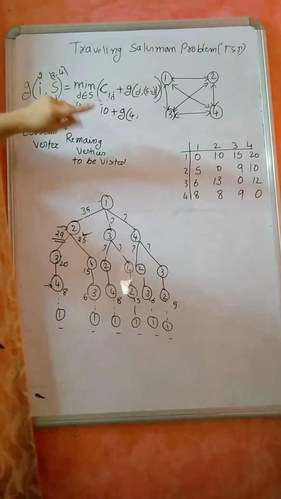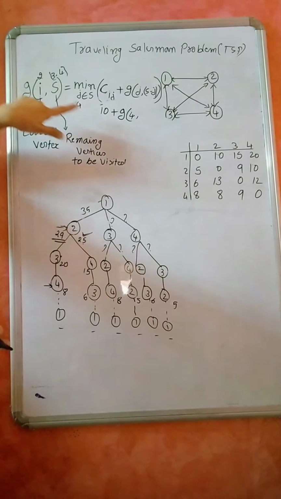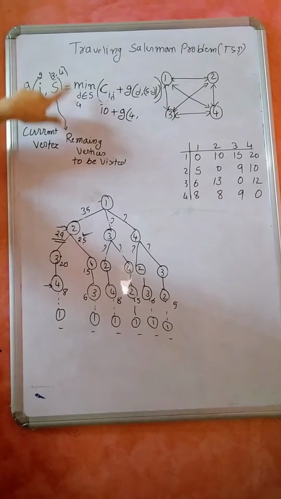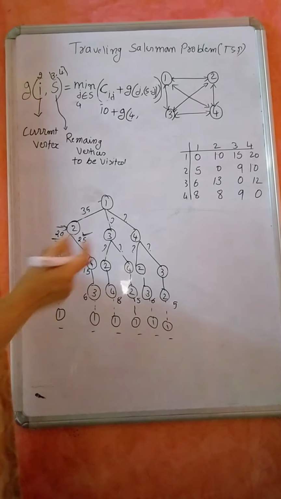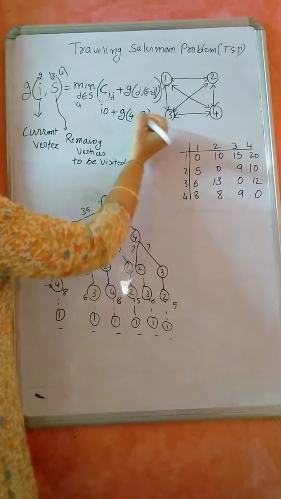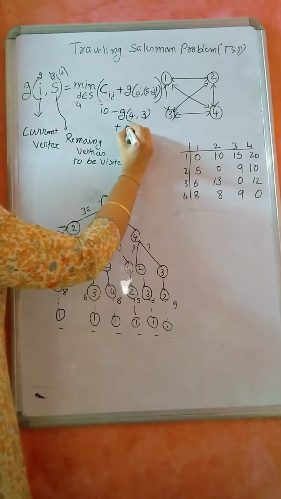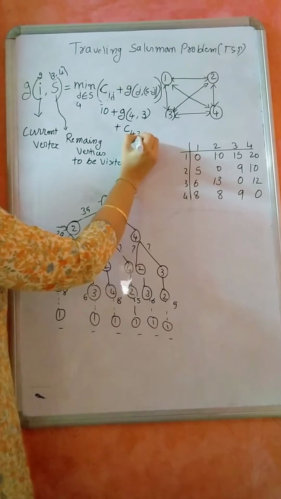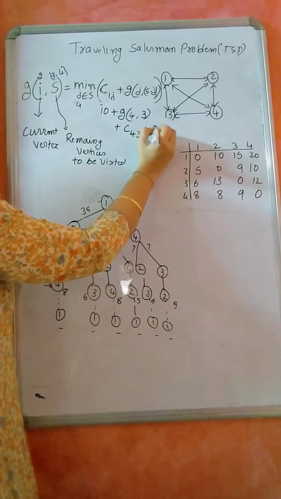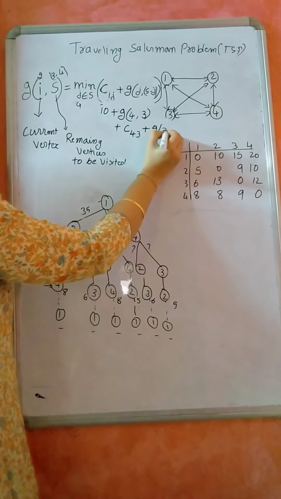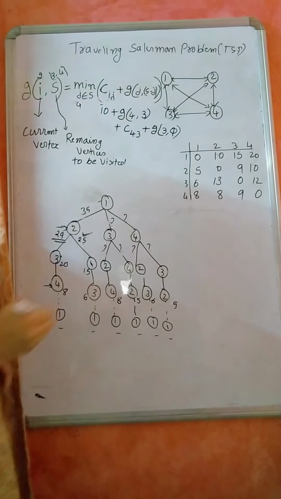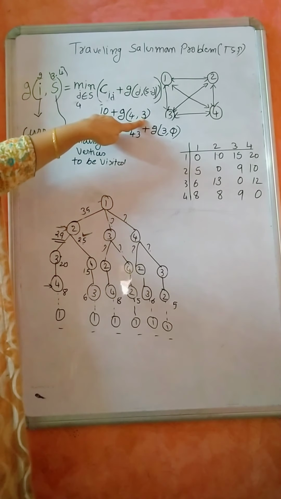In that, J I am subtracting, and J is nothing but 4. So S minus J is 3. So plus, again substitute for this: C of 4, 3 plus G of 3, none. So this is my S.